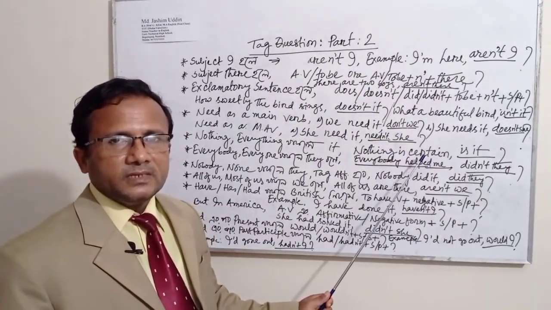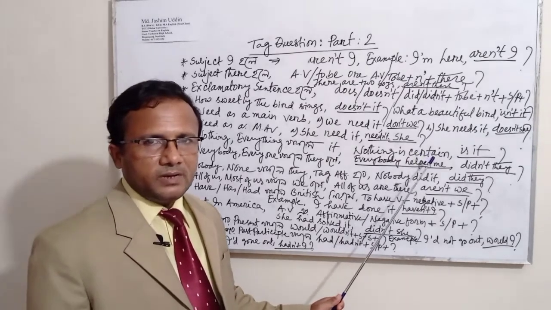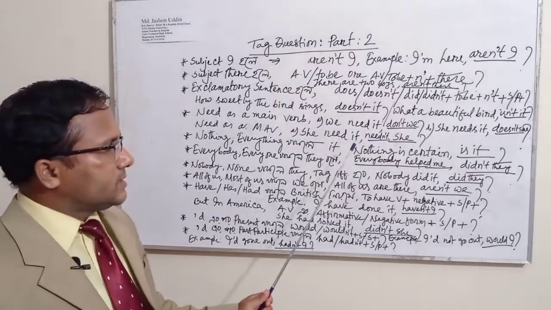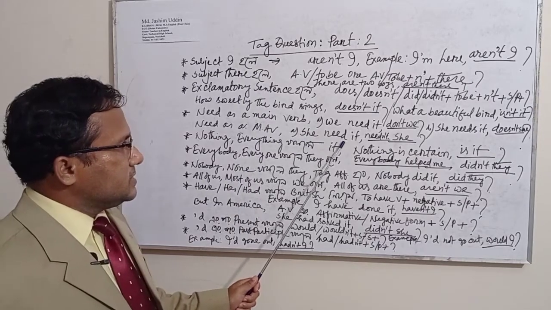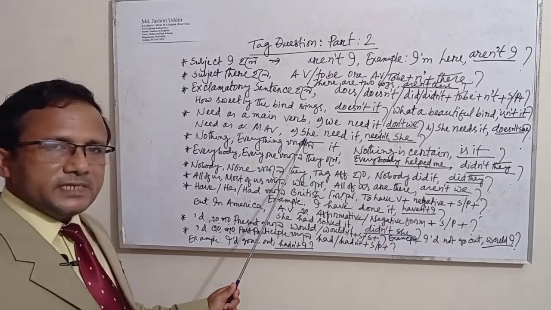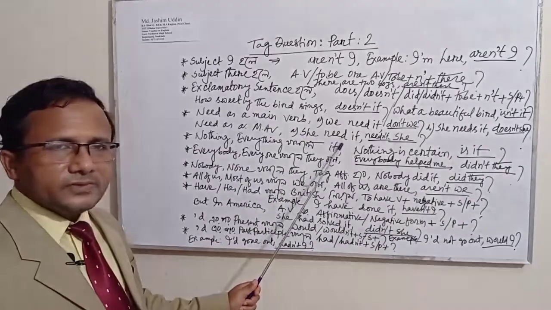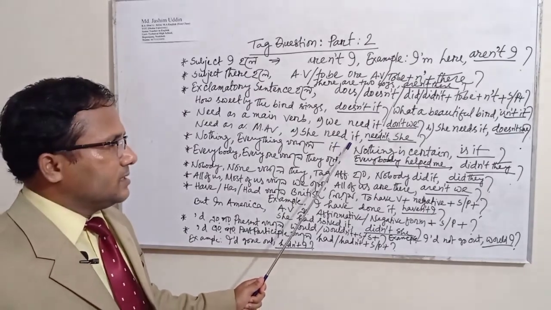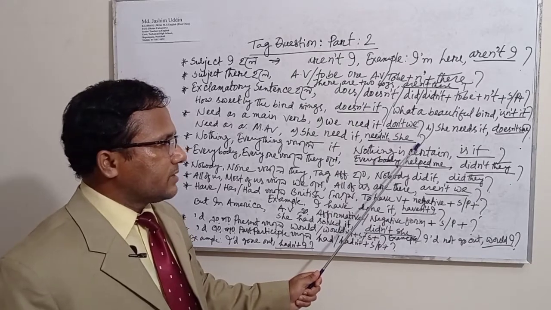That means need will be used as a modal auxiliary verb and need will not be used here as a main verb. Such an example is given here. She need it. Though she is here third person singular number, we haven't used here s or es after the verb need. Then what will the tag question be?